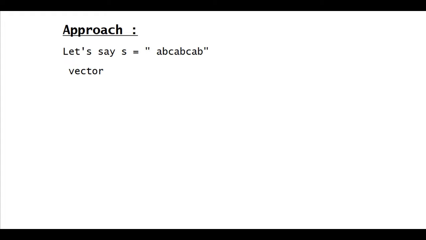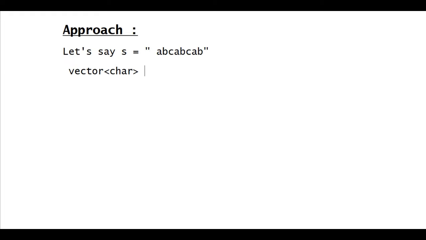If we solve this question in C++, we have to create a vector, which is a dynamic array, a vector of characters, since the string is an array of characters.